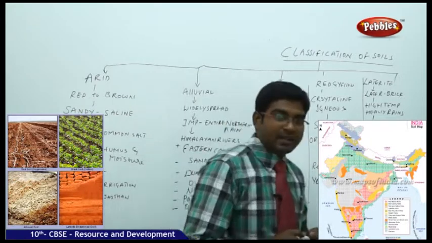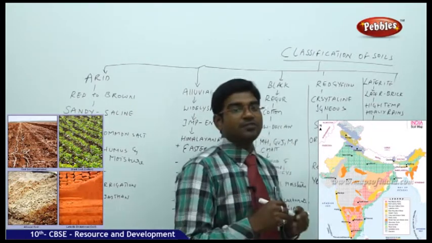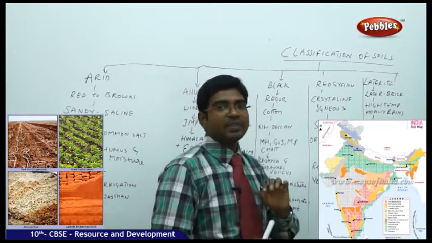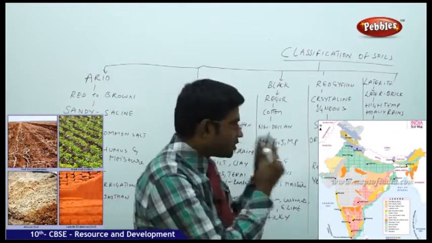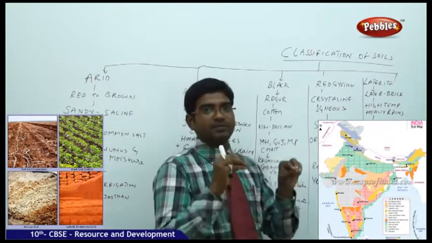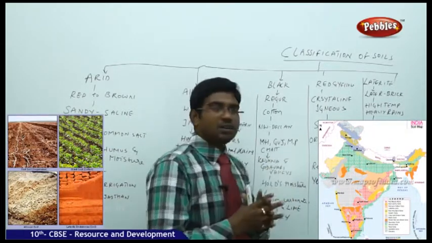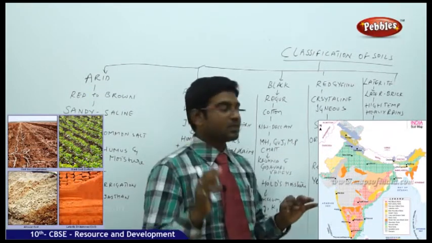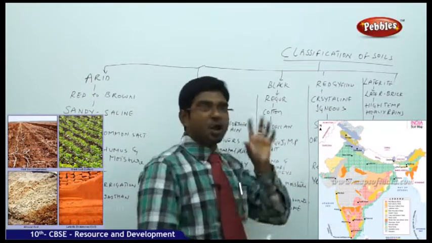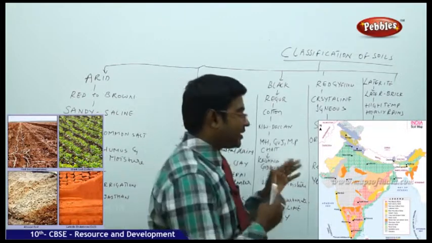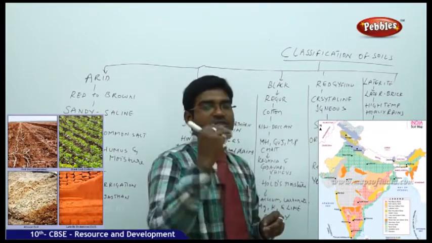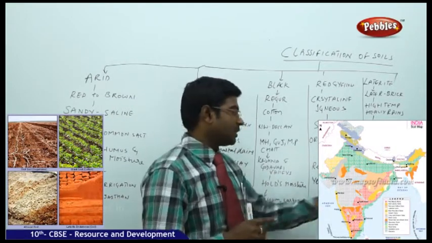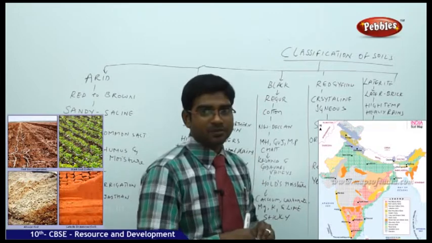The states where we find this kind of soil are Karnataka, Kerala, Tamil Nadu, Madhya Pradesh and Assam. But by using proper soil conservation methods, we can use this soil for the cultivation of tea and cashew nuts. The states following proper soil conservation methods and utilizing the land for tea and cashew nuts are Karnataka, Kerala, Tamil Nadu and even Andhra Pradesh.